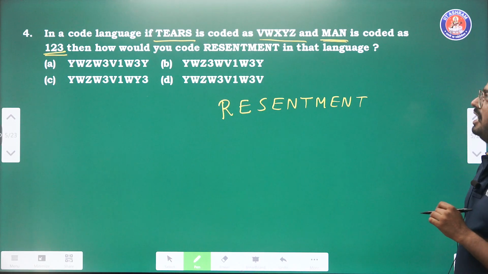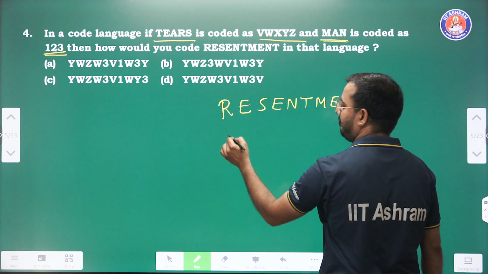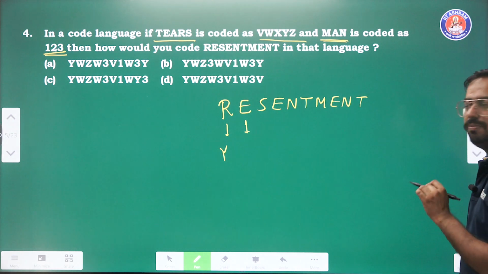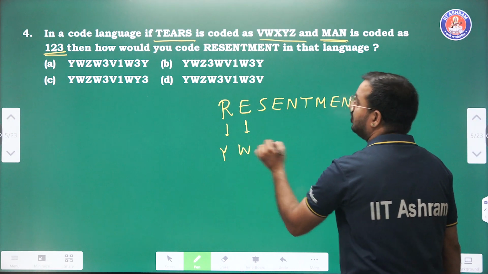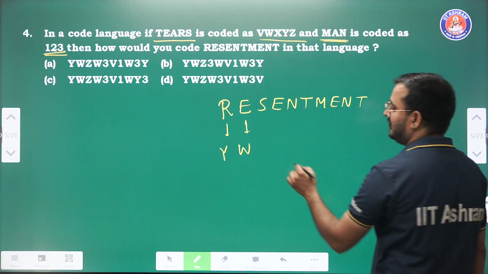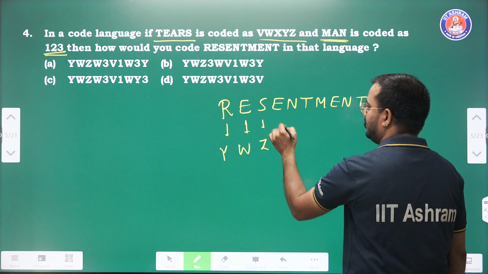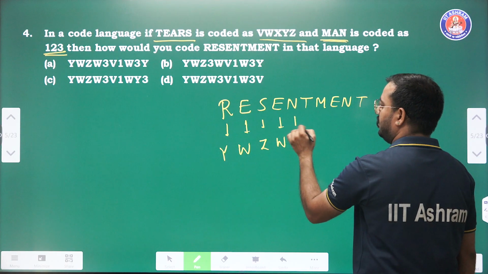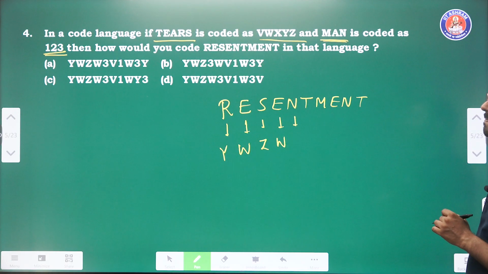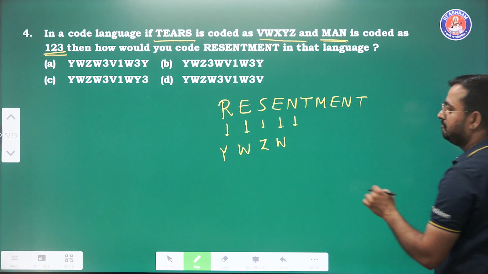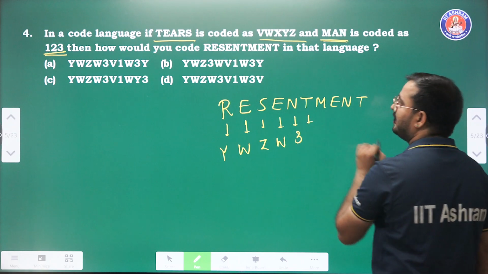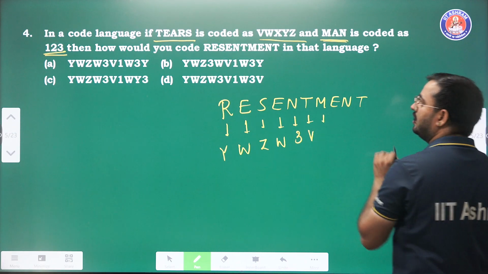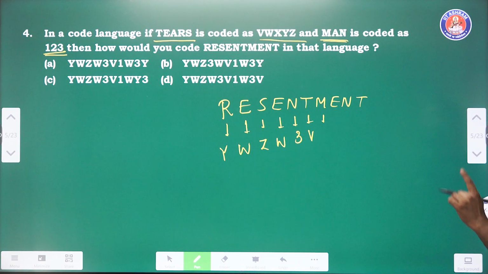तो in place of R हम क्या लिख सकते हैं? Y. In place of E, W. In place of S, Z. In place of E is W. In place of N, 3. In place of T, V. In place of M, 1.